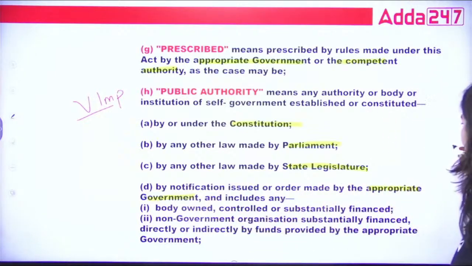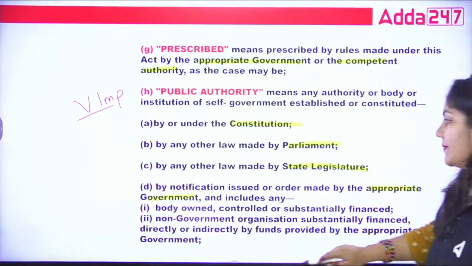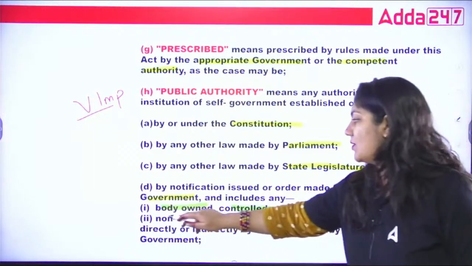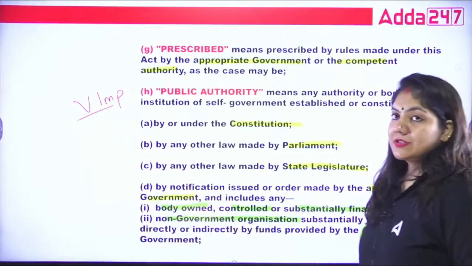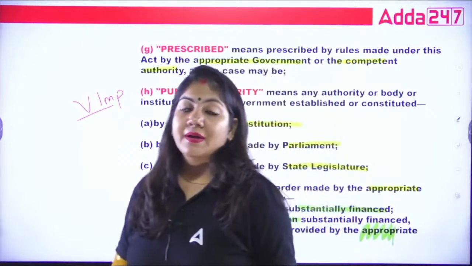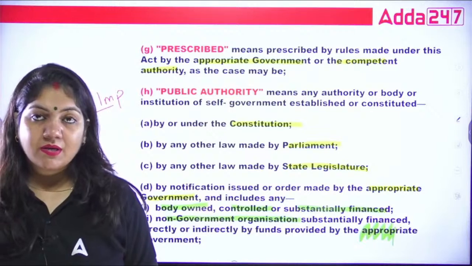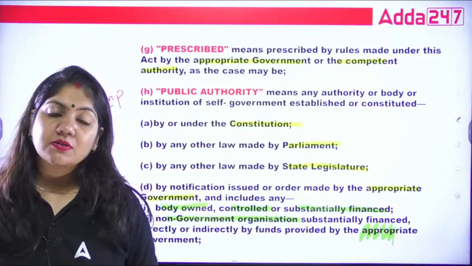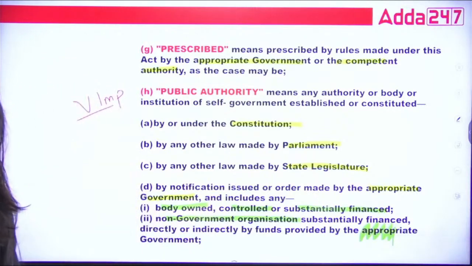This is a separate point that you have to remember also: a body owned, controlled, or substantially financed, or a non-government organization substantially financed directly or indirectly by the appropriate government. Suppose any NGO or private authority is controlled by the appropriate government, so that NGO and private organization also comes under the public authority. Please read the point.